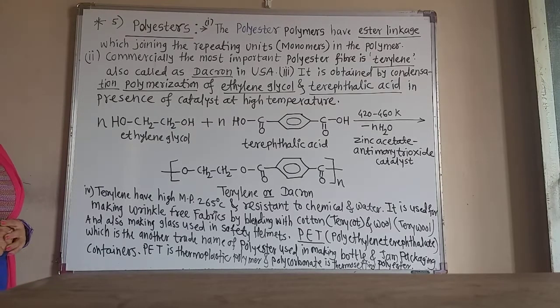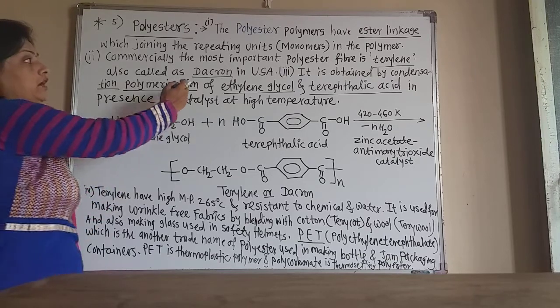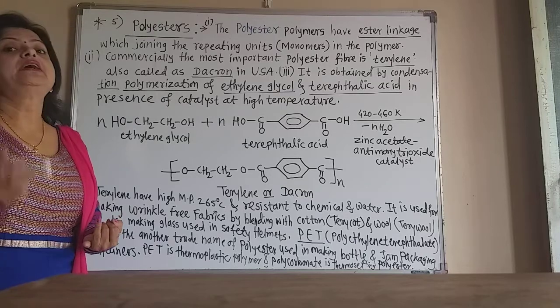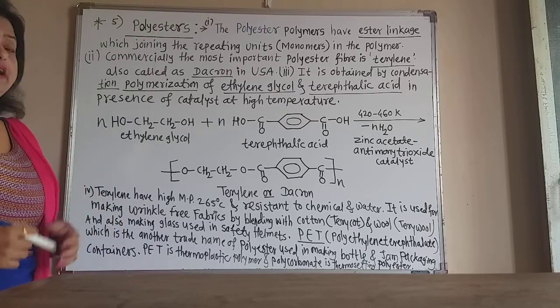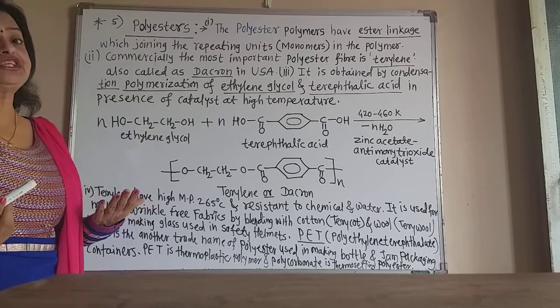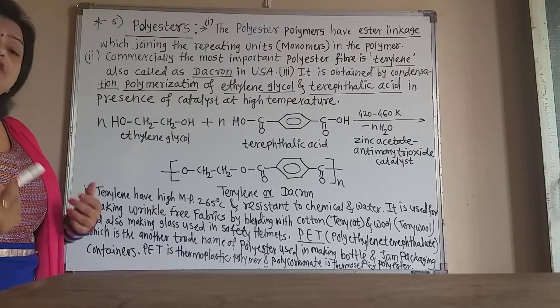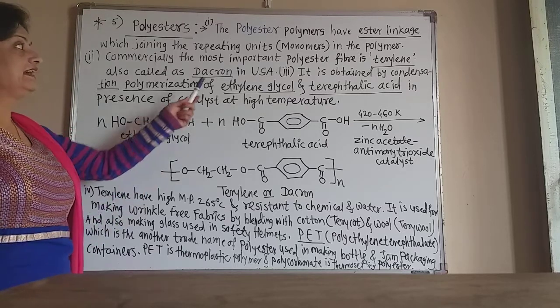Now commercially, the most important polyester fiber is terylene, and this terylene is also called Dacron in USA. Now it has three names: polyester fiber, terylene and Dacron. If they ask the question, write down the preparation of terylene or write down the preparation of polyester, then it is the same, that is the reactions you have to give here.